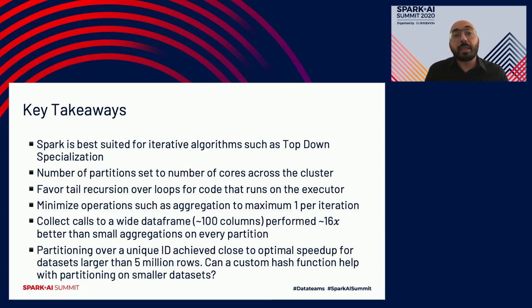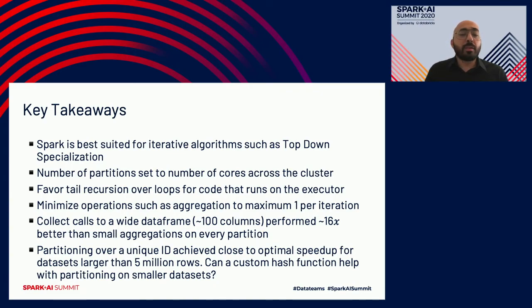The other thing is the data set size. There's no guarantee that beyond the 20 million row data set, I would have been able to use n number of cores for my partition numbers, because for 40 million rows or 100 million rows, it could have crashed if I kept the number of partitions at n number of cores. So it has to be analyzed for the data set size that you're using. It also has to be analyzed for the algorithm that you're running on Spark.